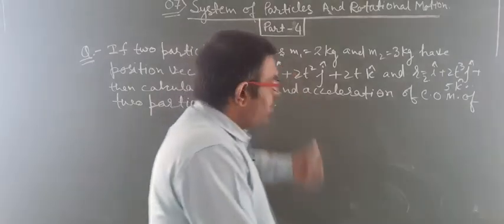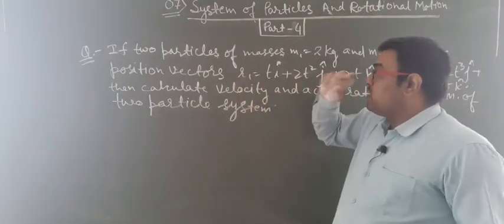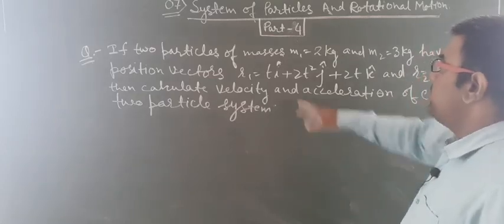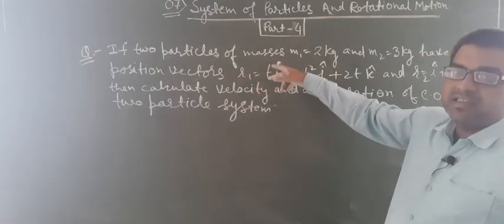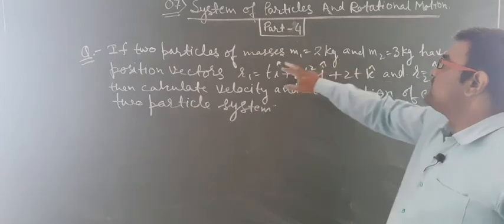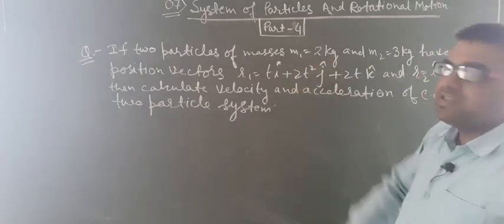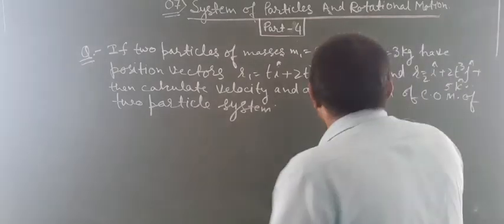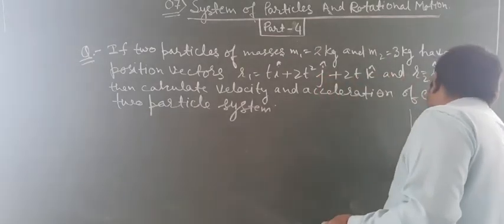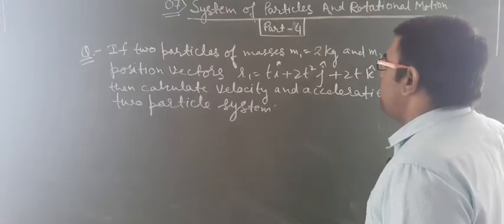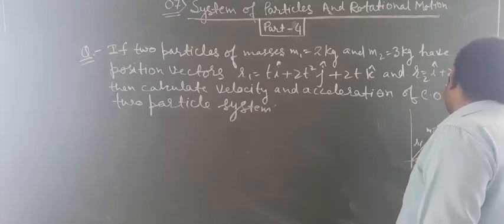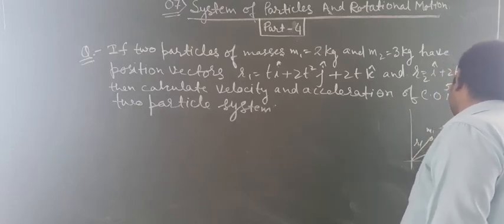Yes students, look here. There is a numerical question in front of you, and it is given that it is a two particle system. The first particle has mass m1 and the second particle has mass m2, and the position vectors of the two particles are given: m1 has the position vector r1 and m2 has the position vector r2.